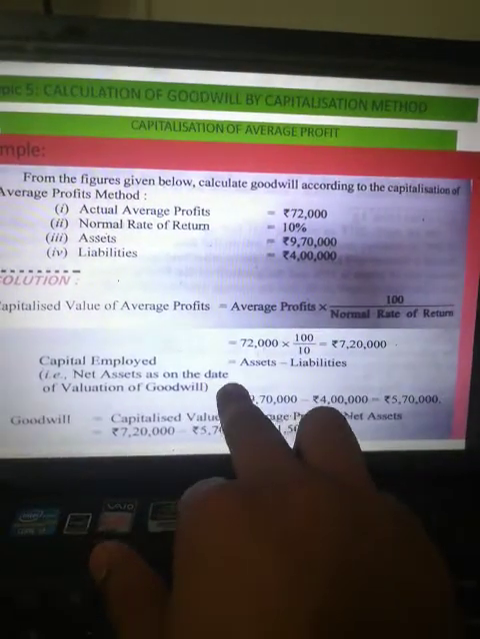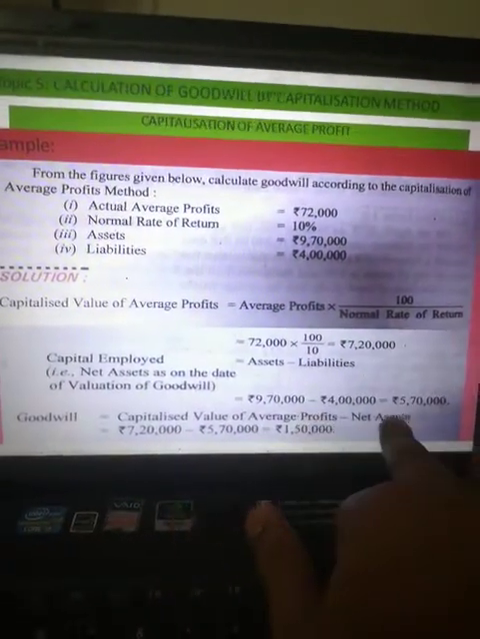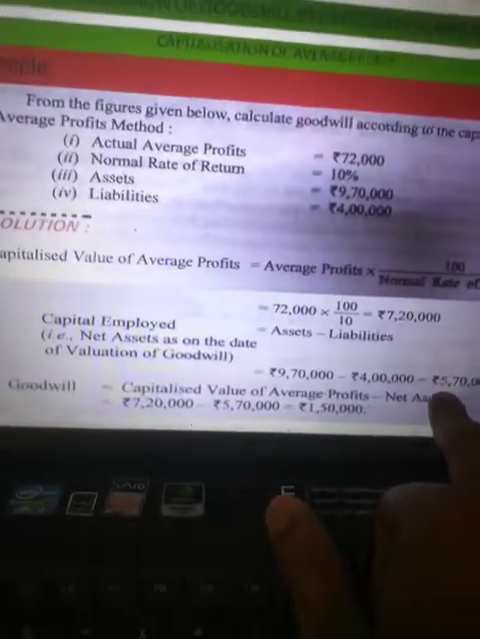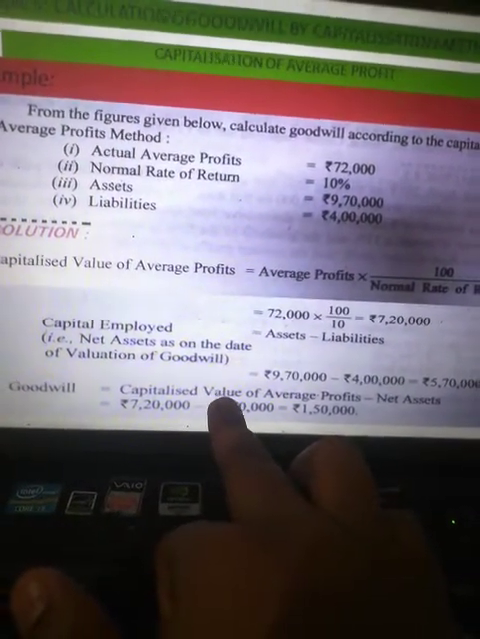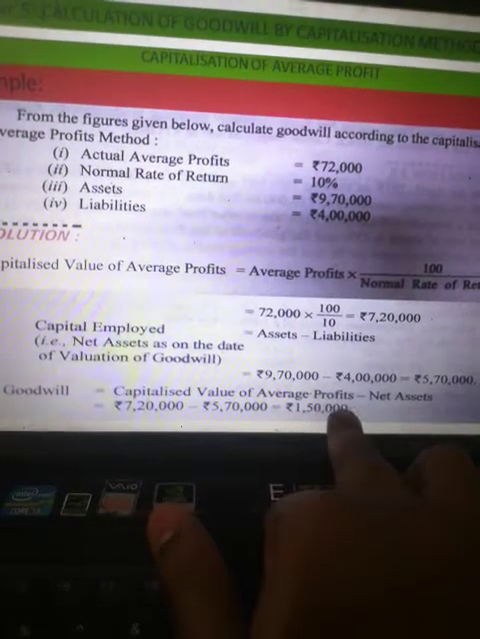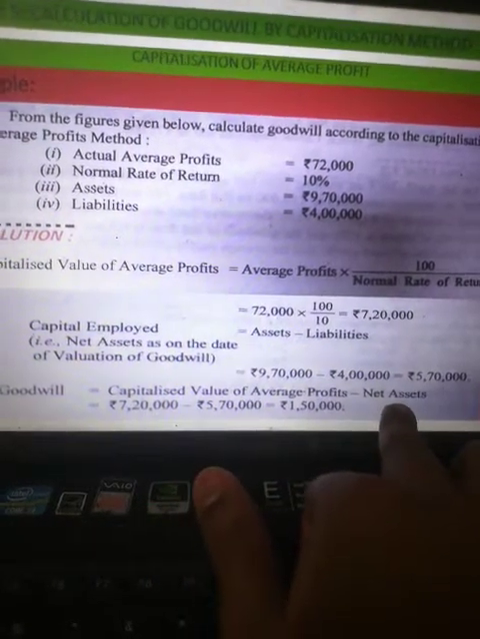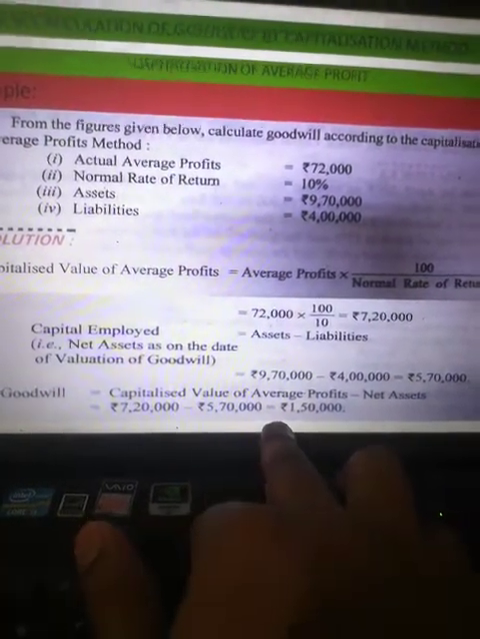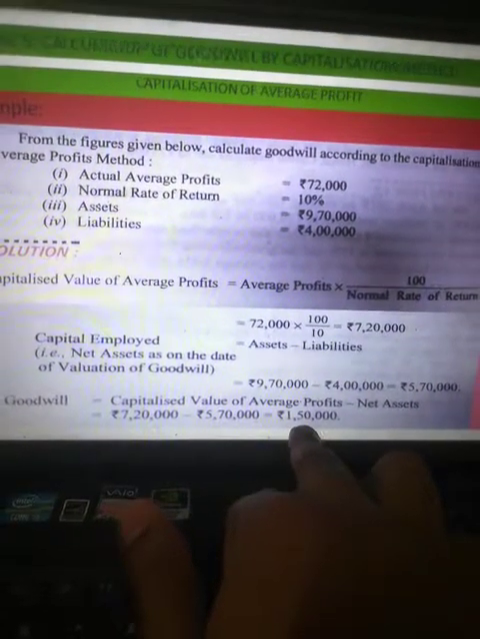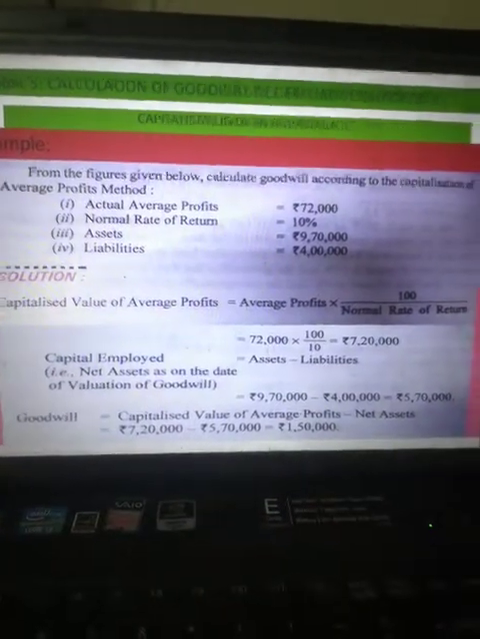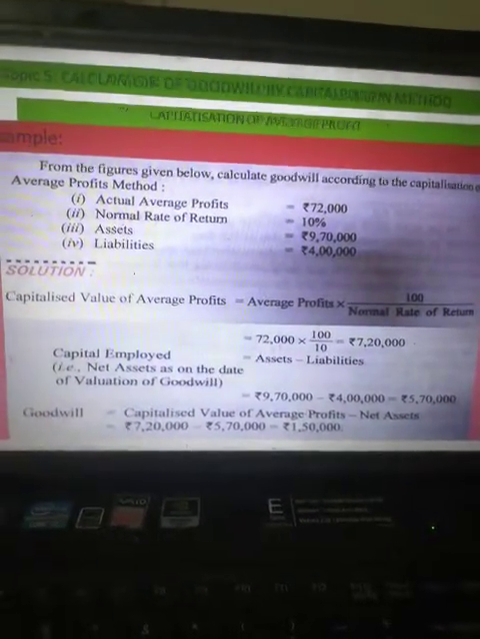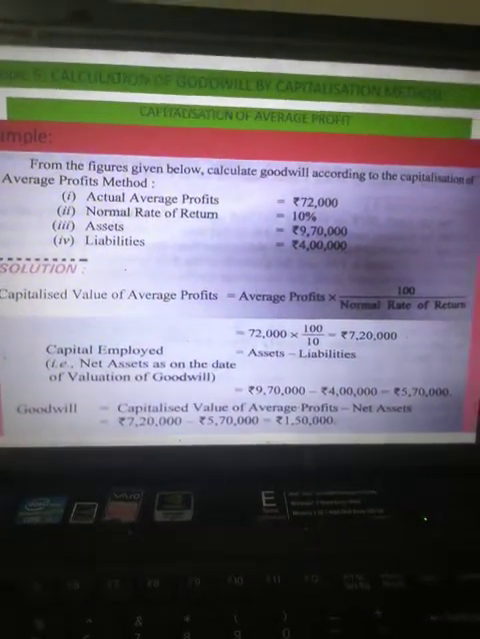And capital employed, as we all know, is assets minus liabilities, that is 5,70,000. And so finally will be the goodwill part, and the formula for that will be capitalized value of average profit minus net asset, that will be 7,20,000 minus 5,70,000, and the goodwill will be 1,50,000. So class, here it is, you can have a look at the same.